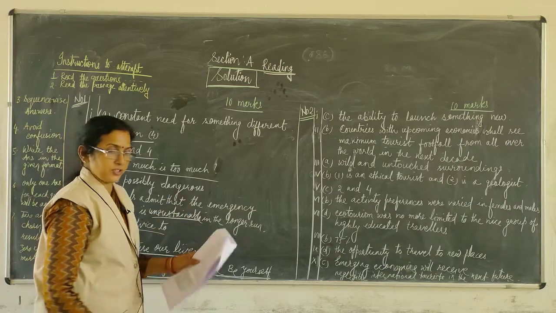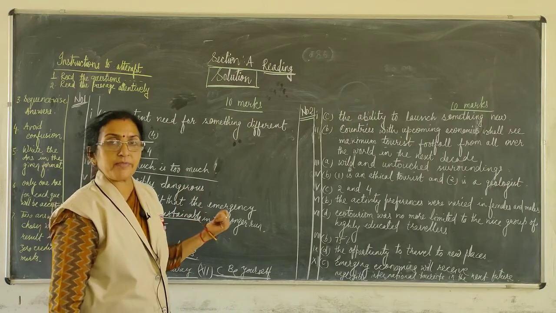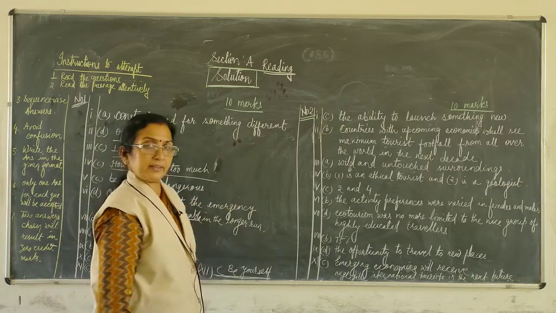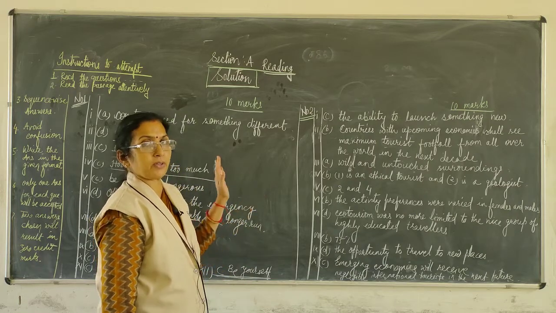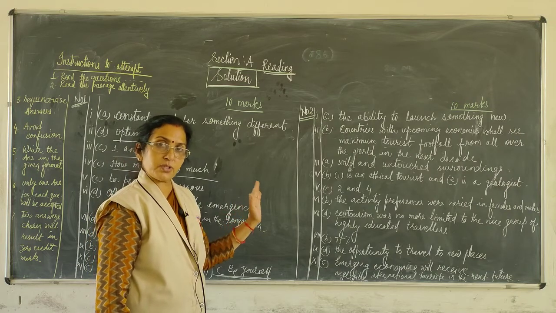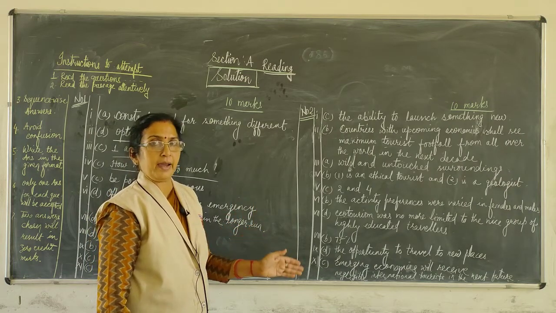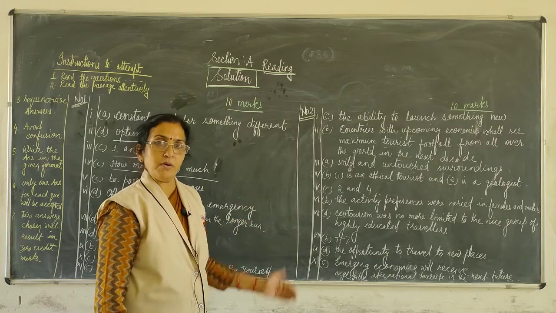Moving to the next passage. As I told you, the first passage will be a discursive passage and the second passage will be a factual passage. It is a case study passage. The second passage is a factual passage of 300 to 350 words, and each question will carry 1 mark, and MCQs will be there. You have to attempt 10 questions out of 12.